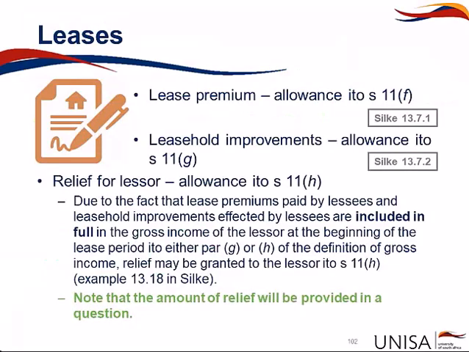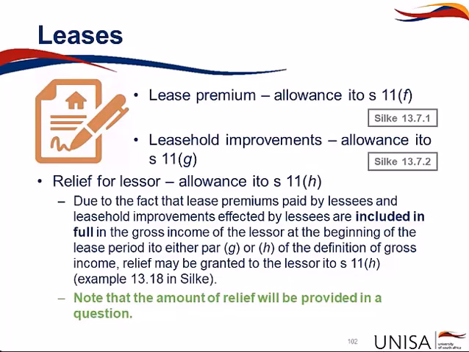Now, what about lease premiums? We will be granted, as the lessee, an allowance in terms of Section 11F. We also have leasehold improvements, and again, as the lessee, we will be entitled to an allowance in terms of Section 11G, obviously provided we meet the criteria.